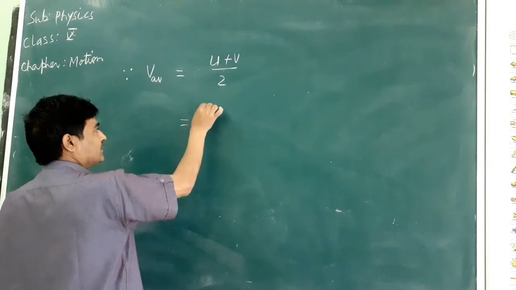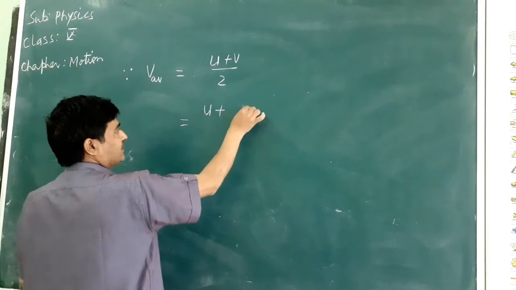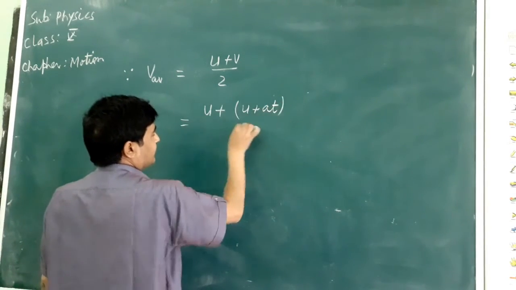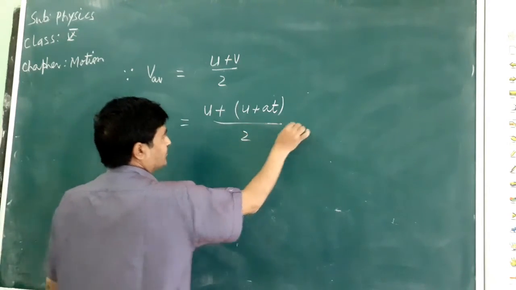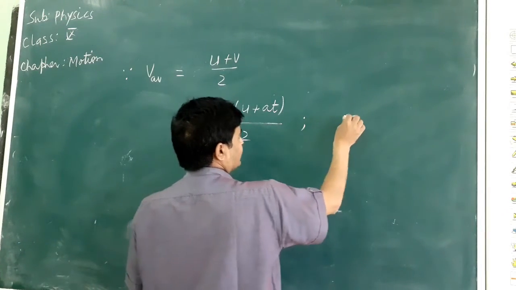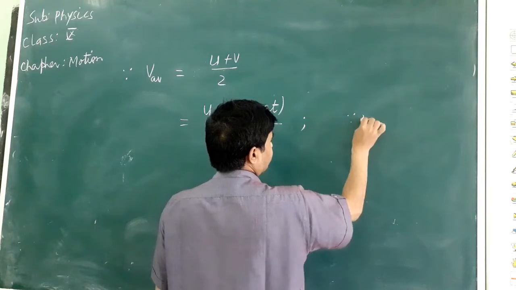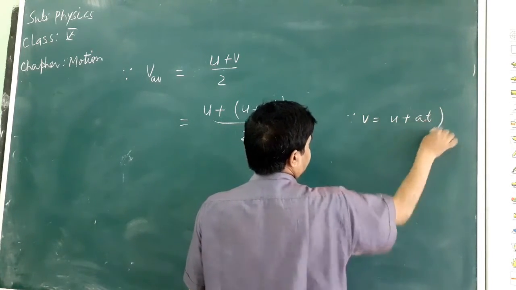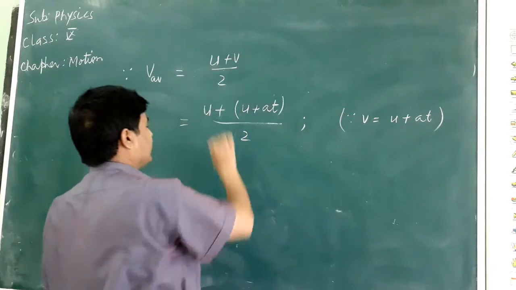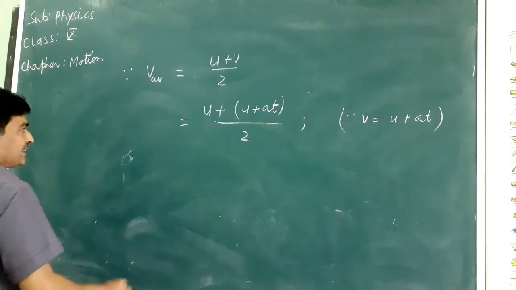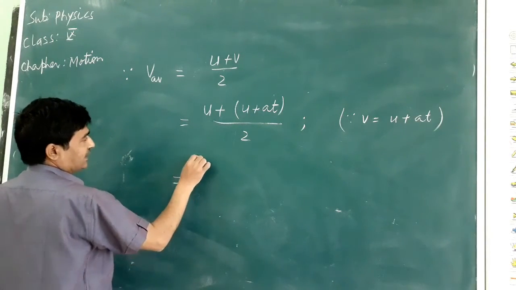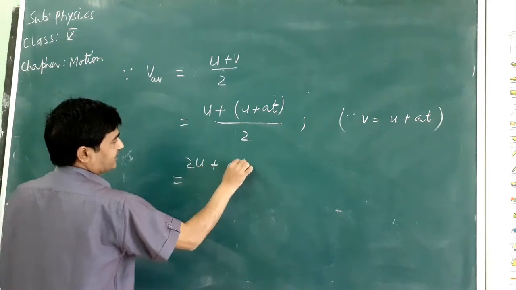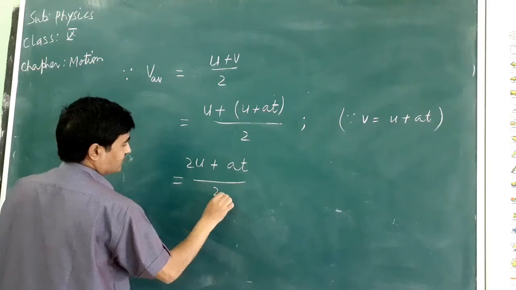This equals u plus u plus at by 2. The first equation of motion gives us v equals u plus at. So, here v can be replaced by u plus at. This will equal 2u plus at by 2.